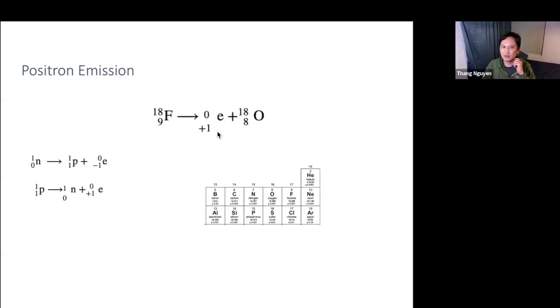But remember that that proton becomes a neutron. That means your total mass of protons and neutrons doesn't change. That's why your mass number is still 18.